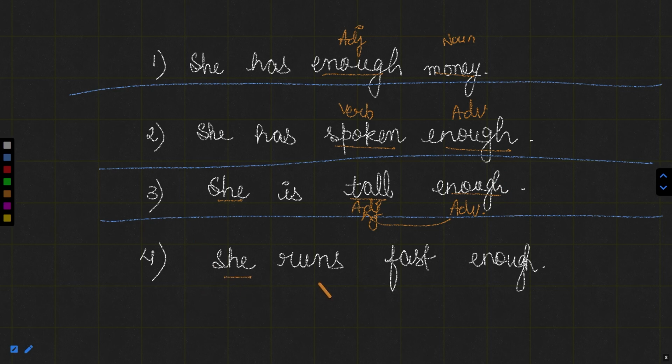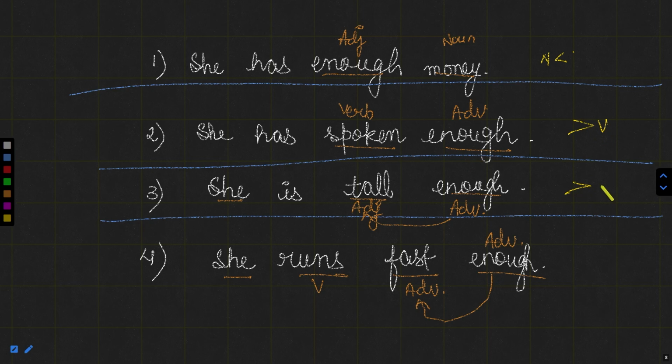In the last sentence, she runs. Now runs is a verb. And how does she run? She runs fast. So fast is an adverb of manner, and this enough is qualifying this word fast, which is again an adverb. So this enough will be an adverb. Now, in all these four sentences, what we see is that in the first sentence, this enough is an adjective, so it is placed before the noun. In the others, it is placed after the verb.